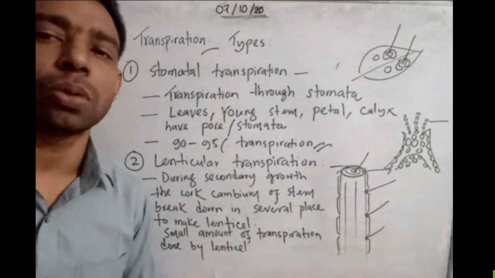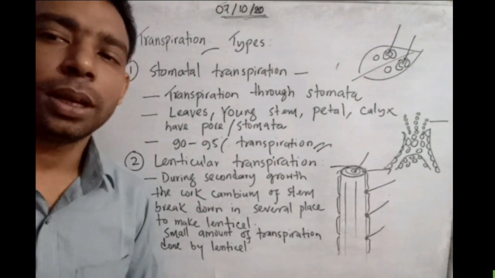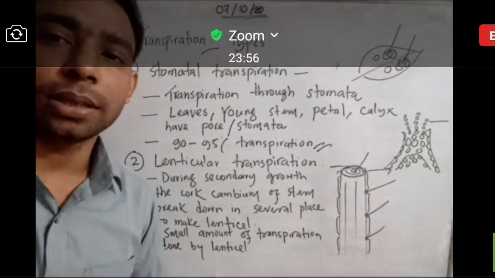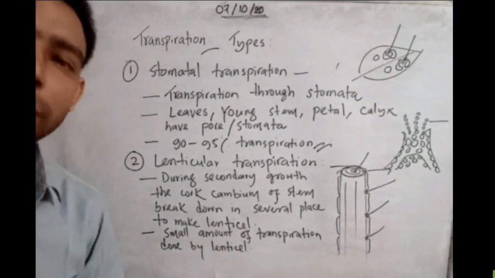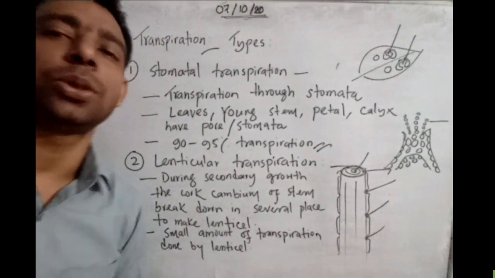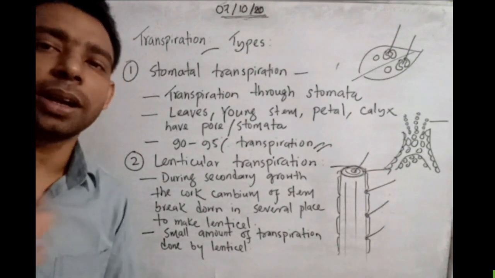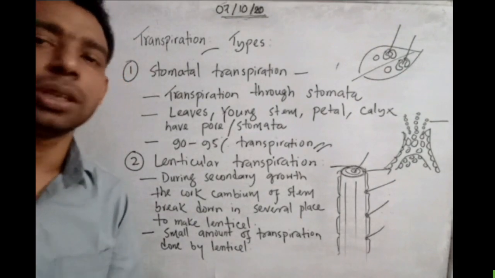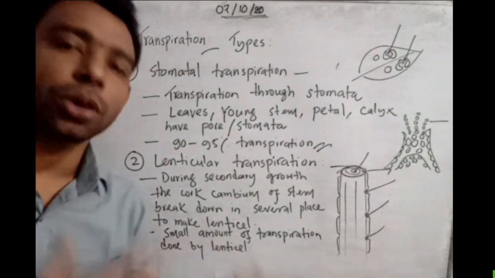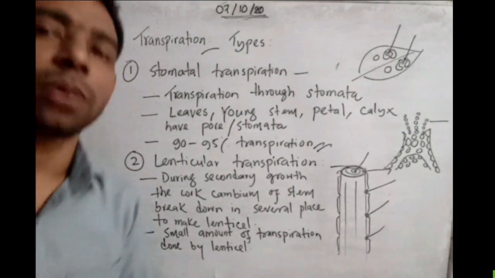I can see 12 students joining my class, and I welcome you to biology first paper. I can gossip with you, talk to you, teach you, it is a good combination. I always prefer Zoom classes so that you can talk to me, say anything to me, and I can make you understand in any way.